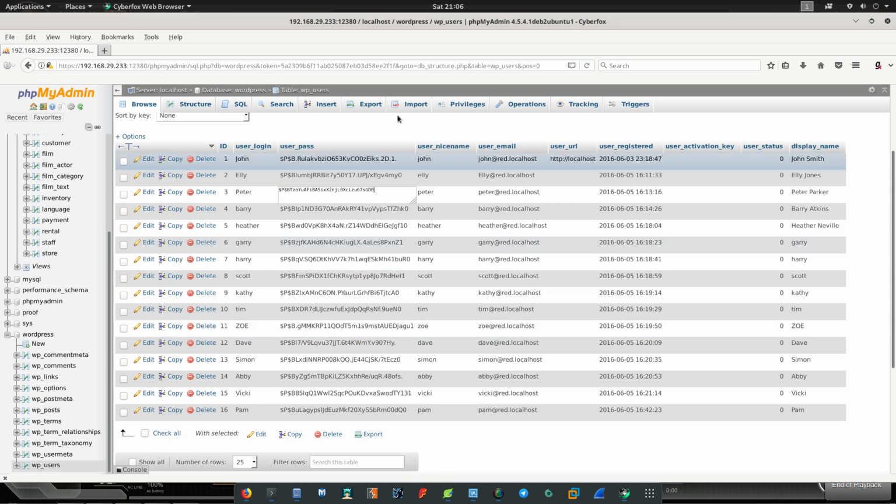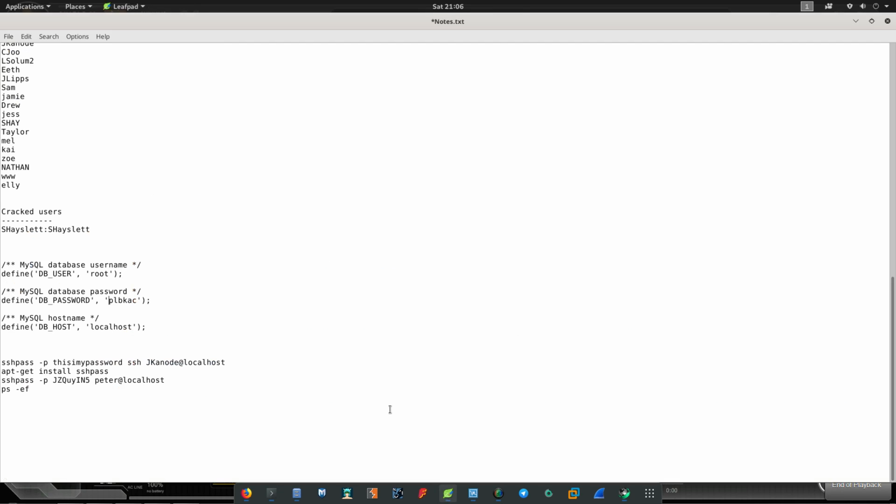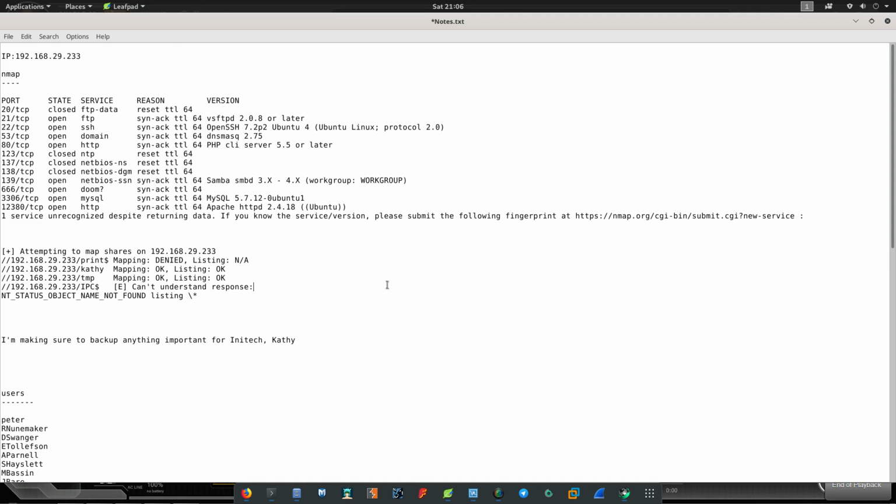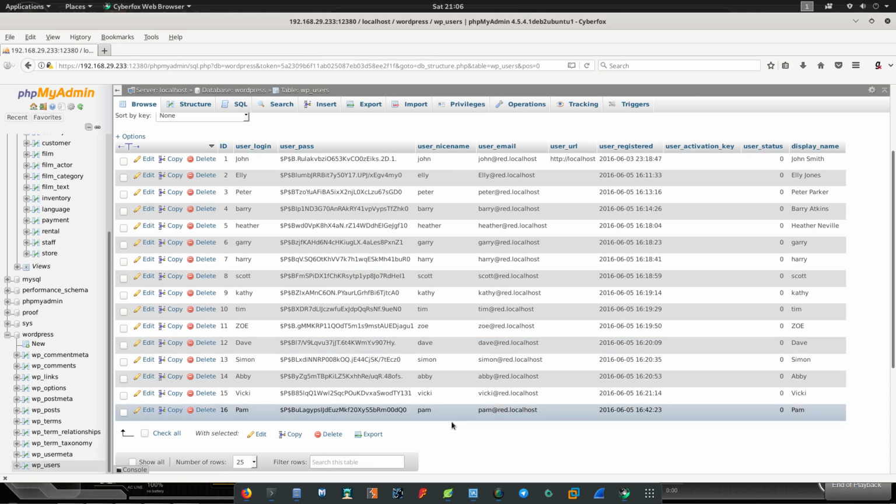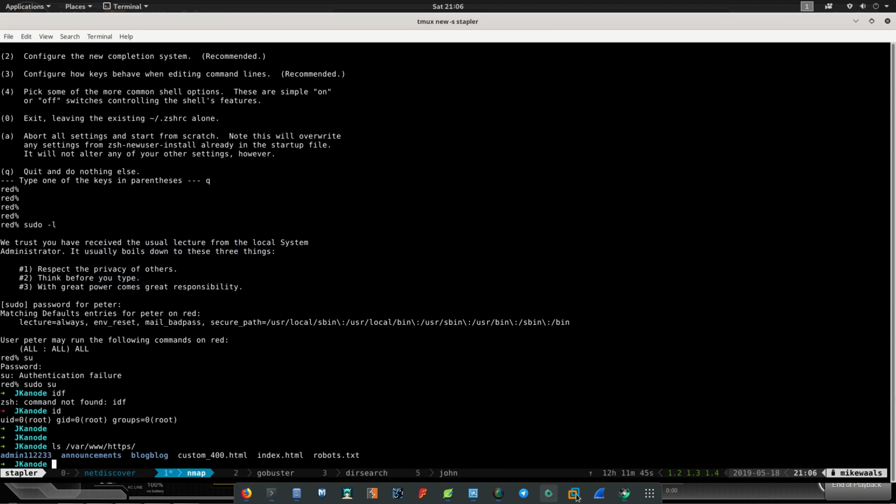So you can just export it, download it, and use John against rockyou.txt. It will be able to crack a couple of users here, a couple of passwords from here.